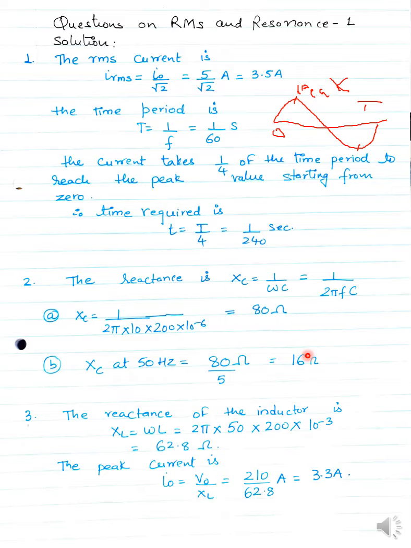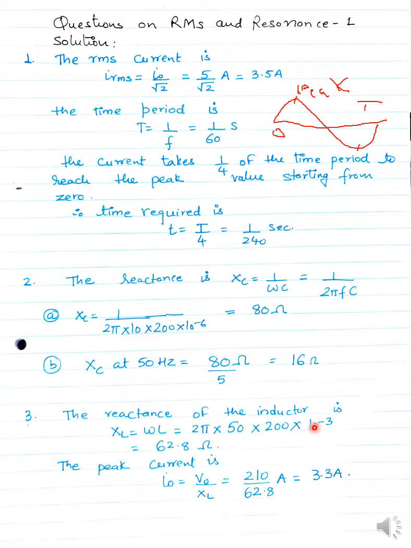Third question. An inductor L equal to 200 millihenry is connected to an AC source of peak value equal to 210 volts and frequency equal to 50 hertz. Calculate the peak current.